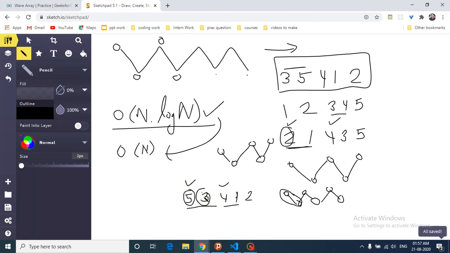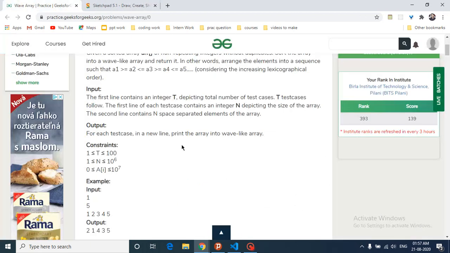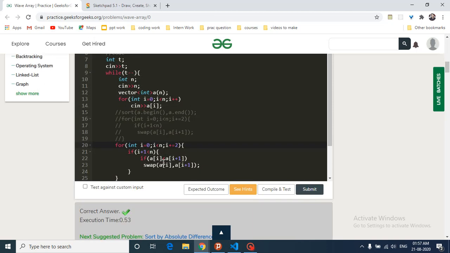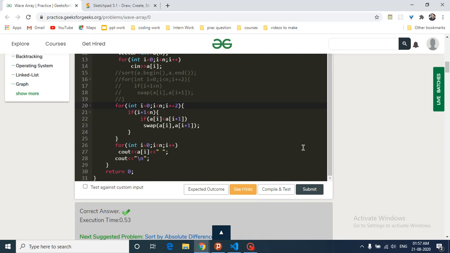But if a of i is smaller than a of i plus 1, then we have to swap. That's what I've done. If a of i is smaller than a of i plus 1, only then we swap these elements, and then we just return. Both the questions are working fine, and it is giving the correct answer.